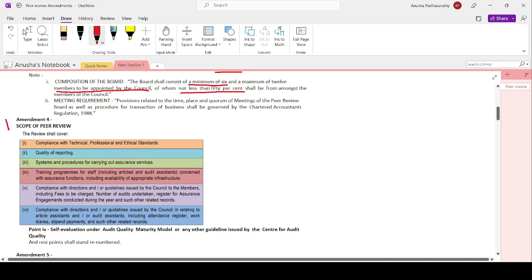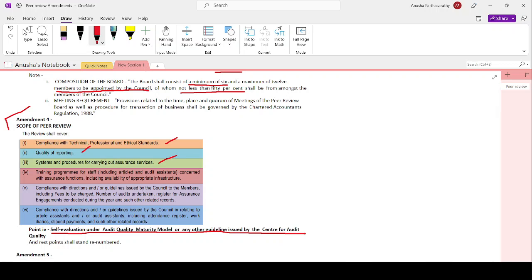Scope of peer review. We earlier had 6 points. Now we are going to have one more point, but this point is being included as the 4th one. So 4, 5, and 6 will be renumbered as 5, 6, and 7. Let's read it once. Compliance with technical, professional, and ethical standards, surely it is to be reviewed, right? Then quality of reporting. Then system and procedure for carrying out assurance activities. The 4th point now would be self-evaluation under the Audit Quality Maturity Model or any other regulation issued by the Centre for Audit Quality. That questionnaire, right, I have to give it to the peer reviewer for review.